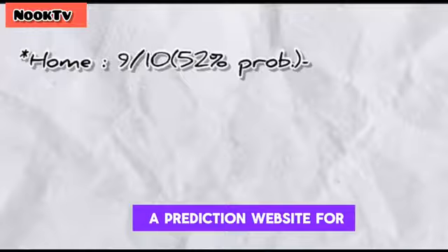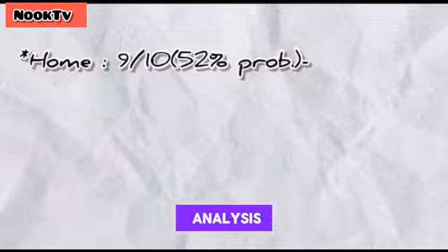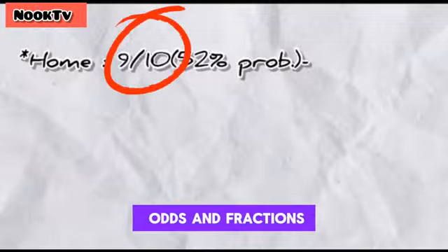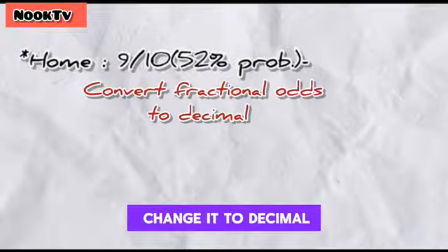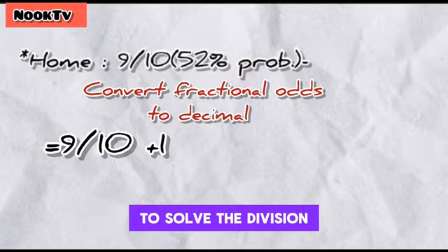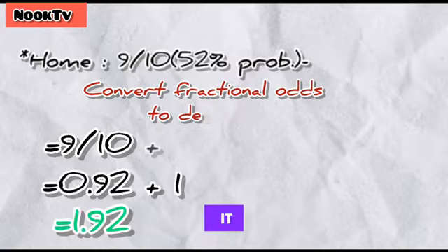If you are reading a prediction website for analysis and you see the odds in fractions, but you want to change it to decimal, you can simply do that by using your calculator to solve the division. Then add 1 to it.